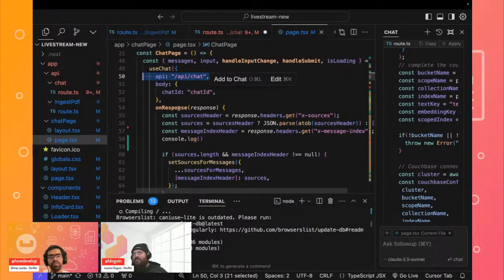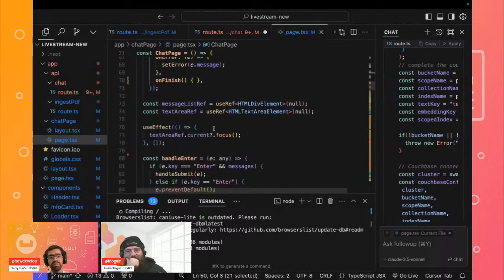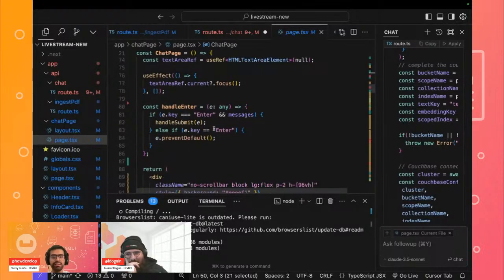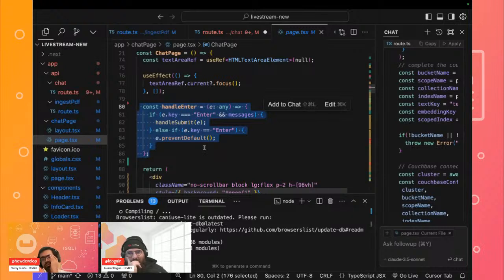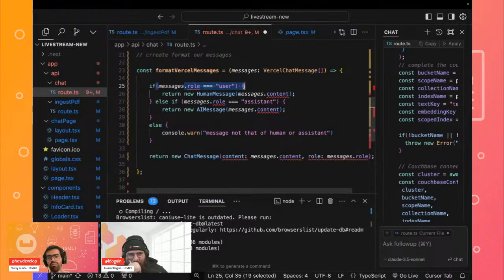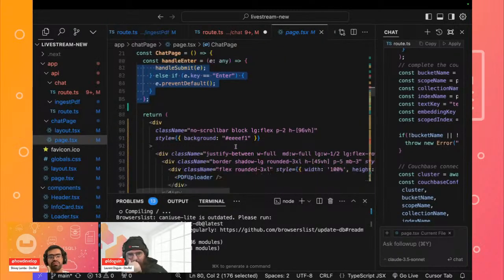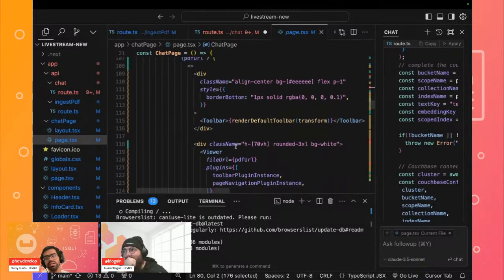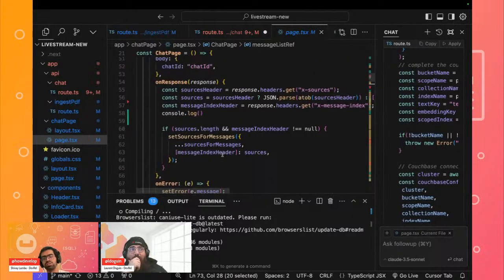As soon as the user clicks enter, the user's question, the query, will go into the role of the user, and the response that we generate from the AI, in this case from our retrieval chain, will go into the response that we see. We'll maintain an entire message list which has the messages from both the user and the response that we get from the LLM. So this is to keep in mind.